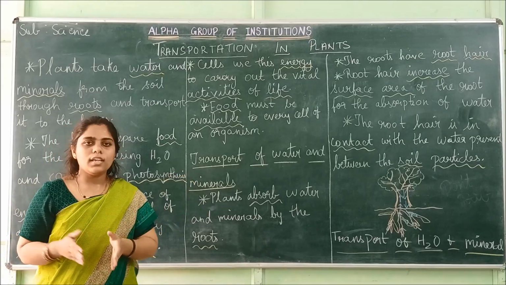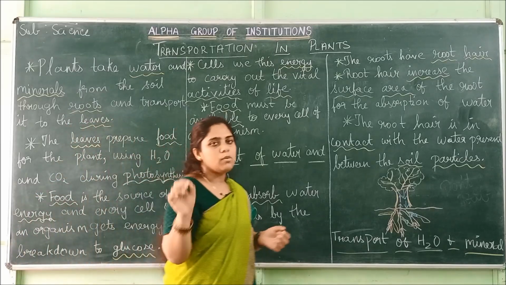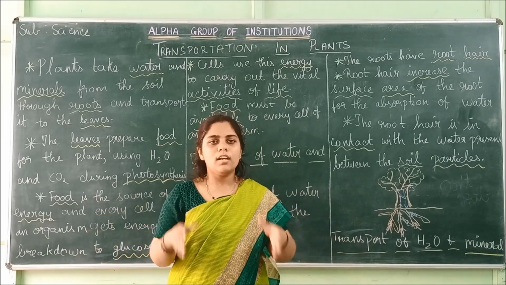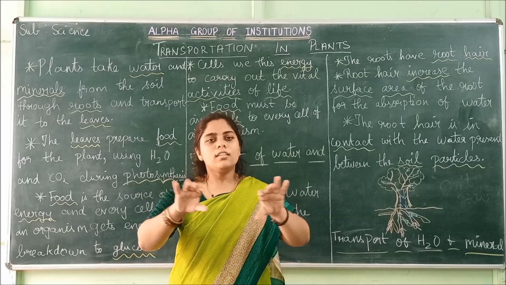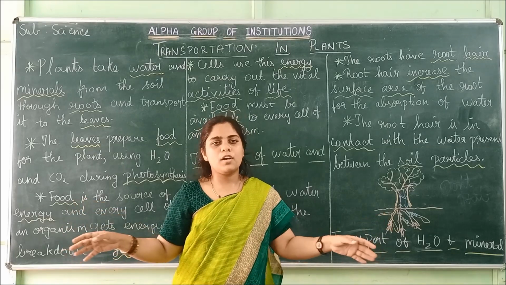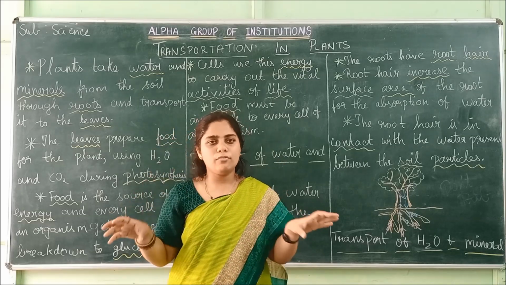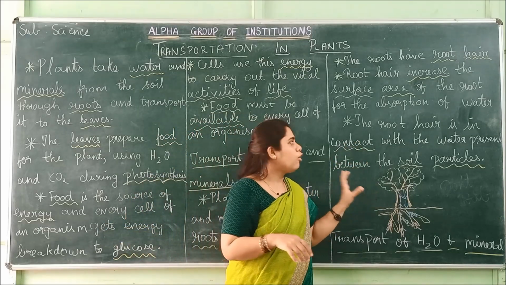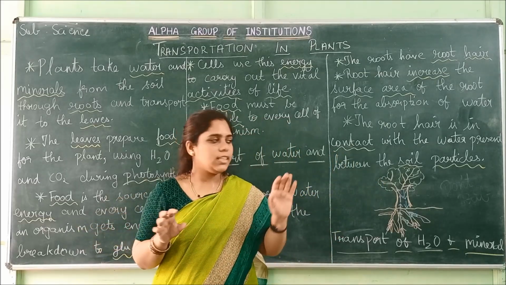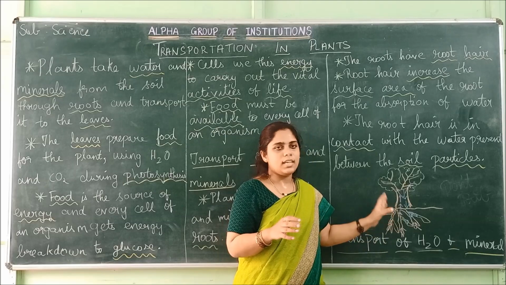Then we saw how water and minerals are transported. It is transported through roots only. The small root hairs that are present increase the surface area of absorption of water. If the plant is in one position, the root will have grown 1 meter or 2 meters, so far from the plant. It absorbs all the water and lets it through the stem and finally the leaves. So that is the main function of root hair, and they are in contact with all the water particles present inside the soil. Then finally we saw the circulation of water and minerals inside the tree.